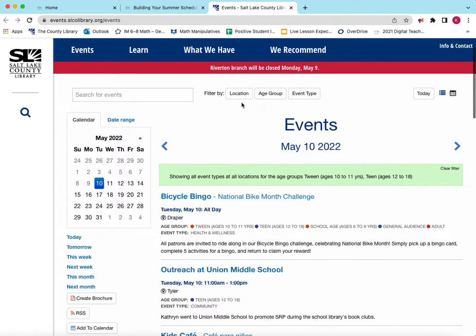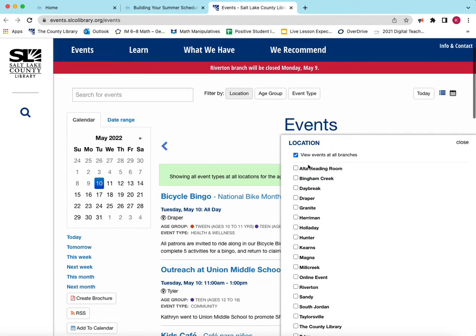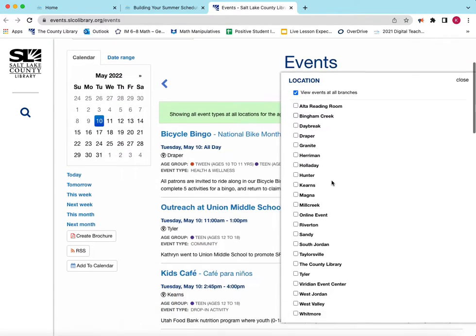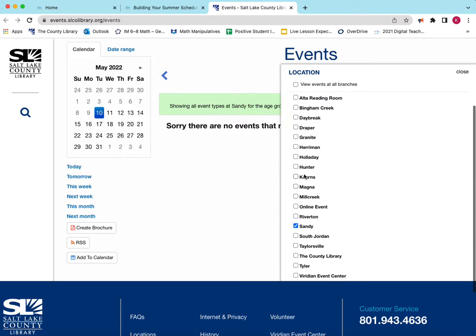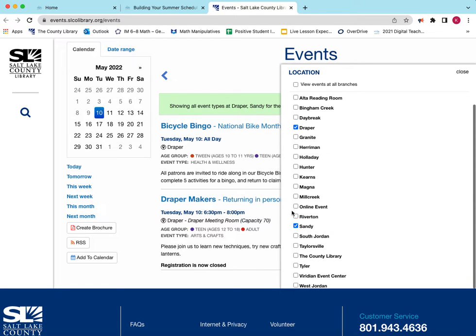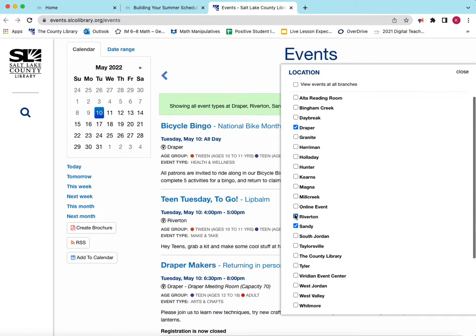Another filter you could choose is to show one or more locations. Salt Lake County is huge, and you may not be located near very many of these library branches. For me, where I live, I'm close to the Sandy Library. I'm also pretty close to the Draper Library and the Riverton Library. So I can choose those three options because those are close enough to my house that I'd be willing to drive there. I would not be willing to drive to Daybreak or Harriman or places like that that are further